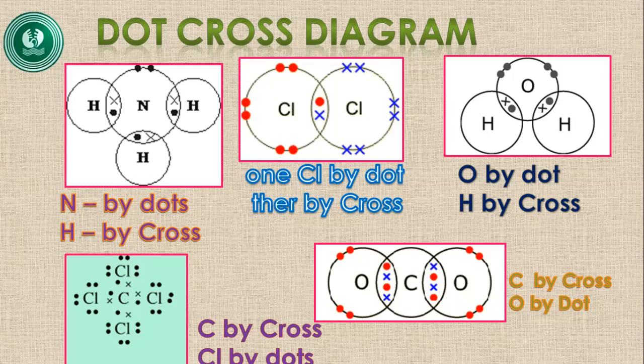And in the CCl4, the carbon electrons are denoted by crosses and the chlorine electrons are denoted by dots. And in the CO2 molecule, there are two oxygens. Their electrons are denoted by dots and the carbon electrons are denoted by crosses.